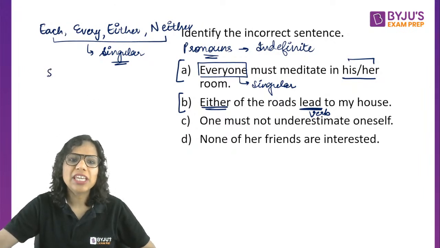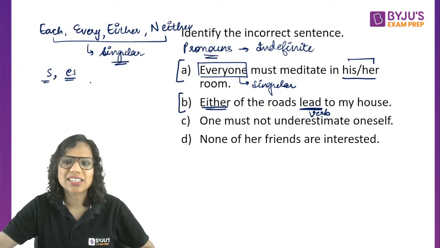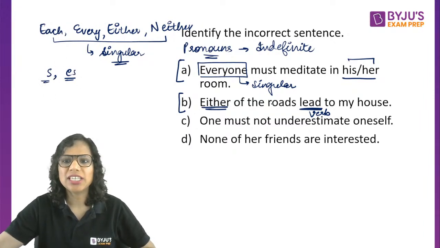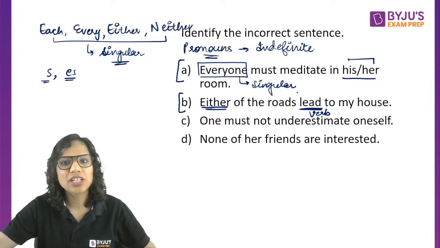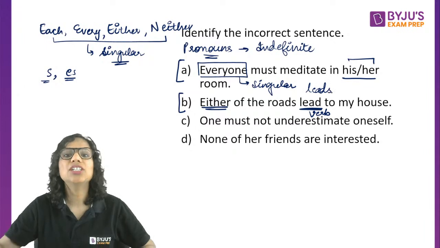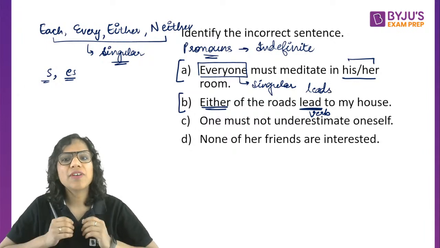A singular verb takes an S or an ES, isn't it? Plays, dances. A singular verb takes an S or an ES. But here we do not have an S or an ES. So this is incorrect. I should have said leads to my house. And this is a very common error.